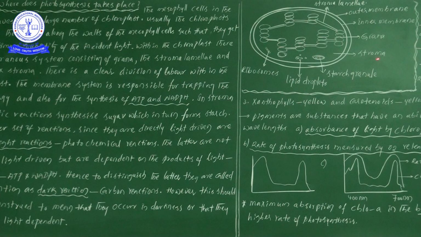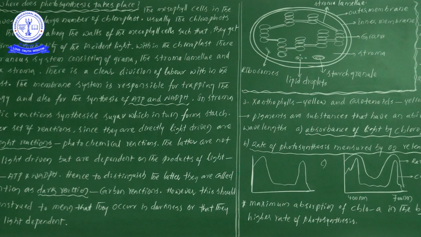So why are we calling it a dark reaction? It is not depending on the light, but it is depending on the products of the light. What are the products of the light? ATP as well as NADPH only. So it depends on the ATP as well as NADPH to start the dark reaction, or simply to start the photosynthesis, or to start the preparation of food materials.